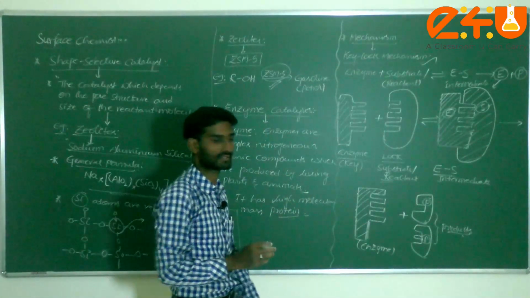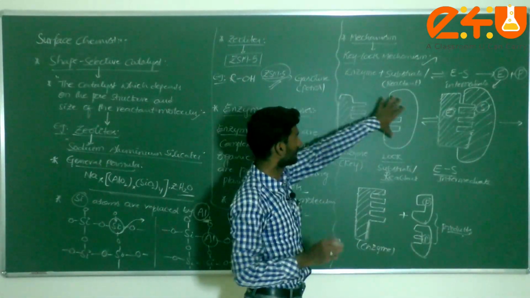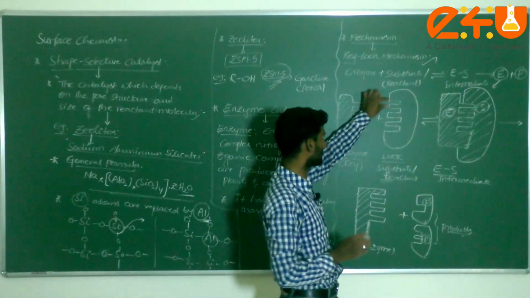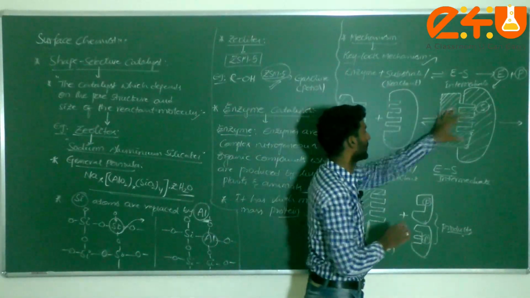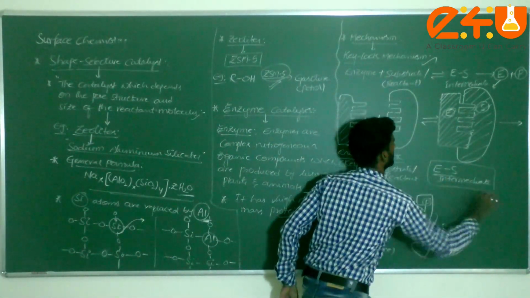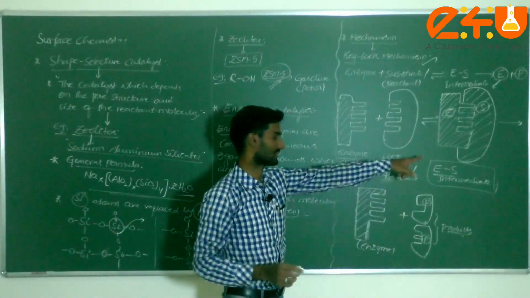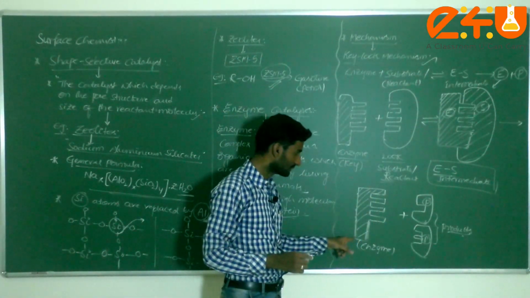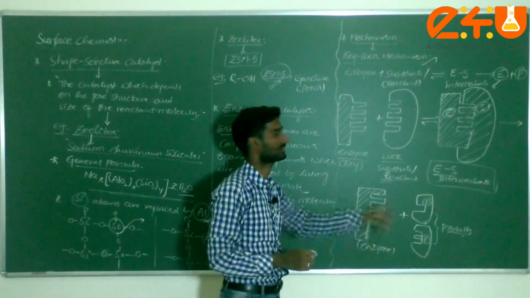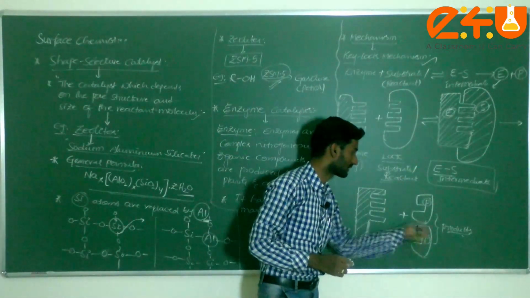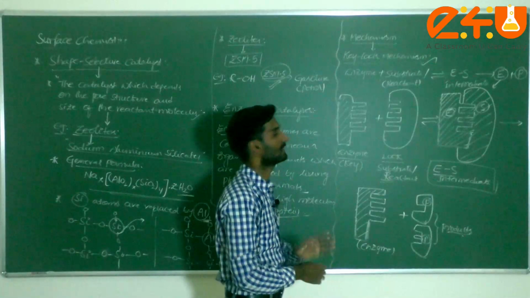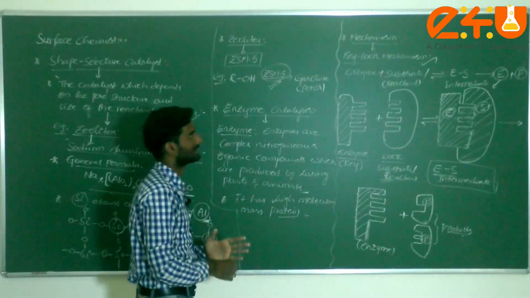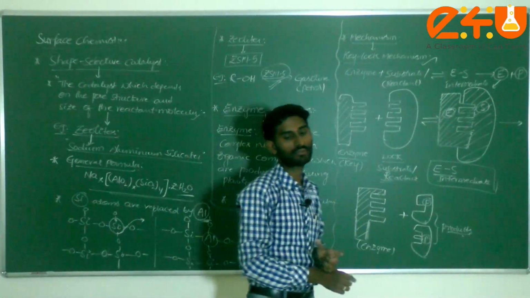This is the very important thing here. This is the enzyme. Absorption takes place here where the gaps are present. Then it is forming here ES, intermediate. This is unstable. Then what is happening here? Desorption takes place here. Enzyme separated from that complex and products are forming. That's why it is known as enzyme catalysis mechanism. It's also known as key lock mechanism.